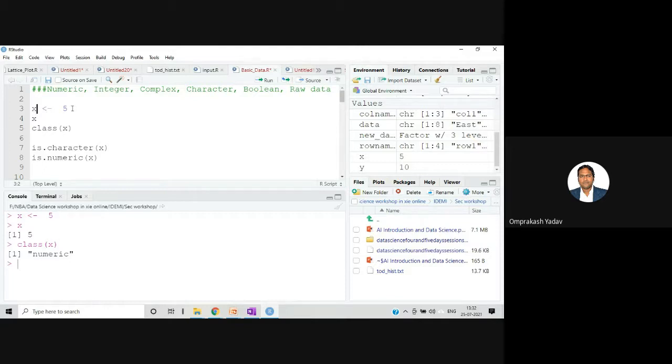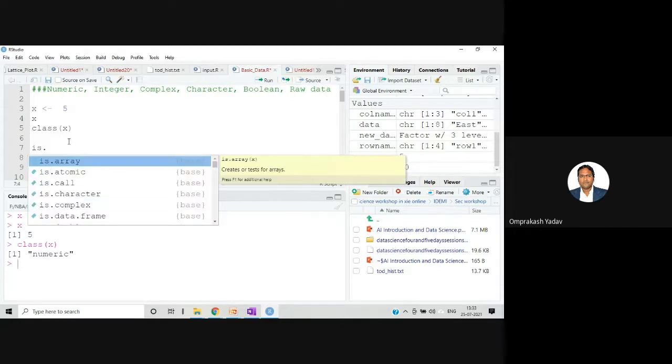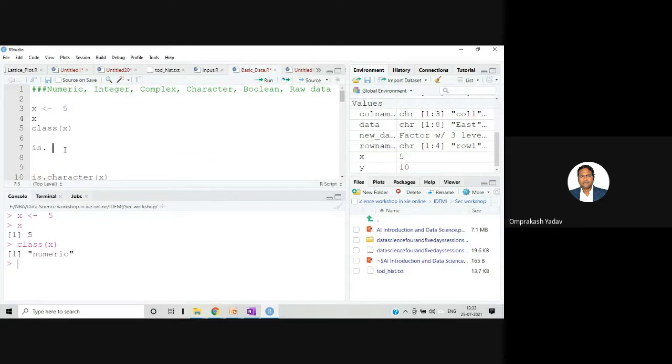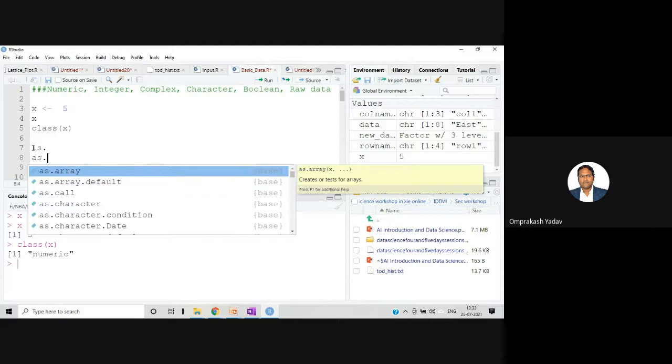Anyway, so to store the content, you can create one variable, and then to check the class of that particular variable, we can fire this class function. Now there are two more functions. One is the is dot function, and the second is the as dot function. So there are two kinds of functions available.